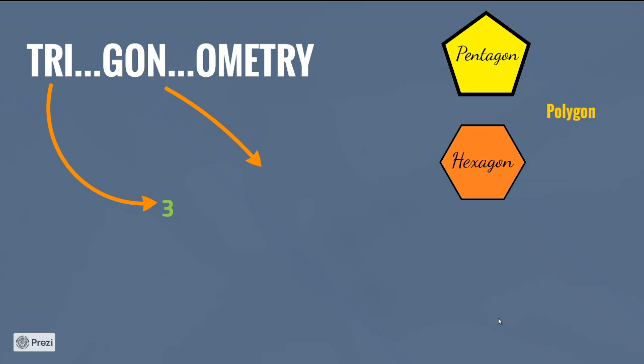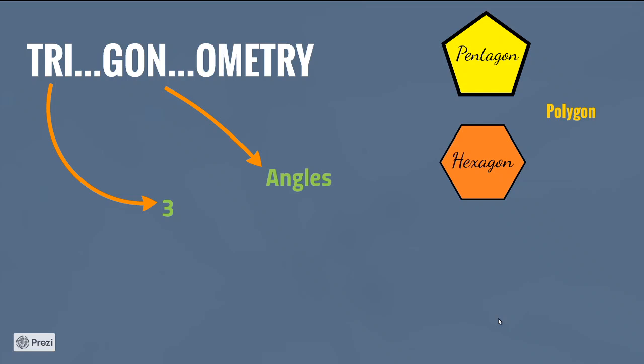So all these three words have gone in them. There are other words like heptagon, octagon, and so on. So what does gone mean? Think about it. Now looking at all these things, we feel gone means sides, but it actually doesn't mean sides.